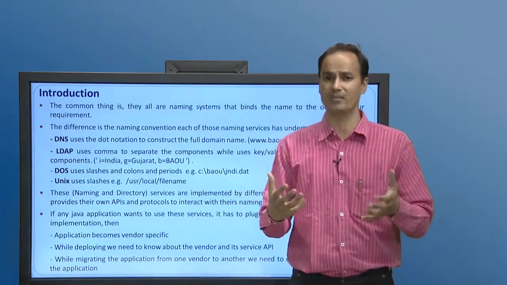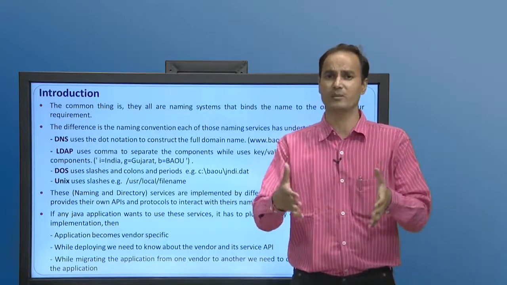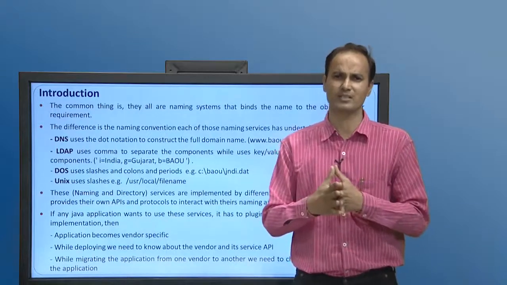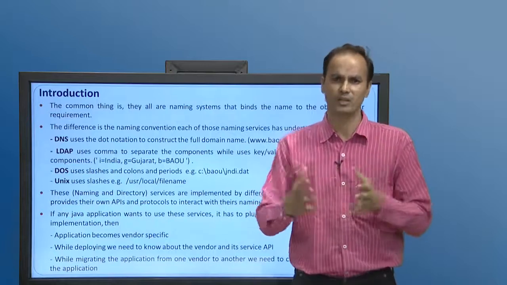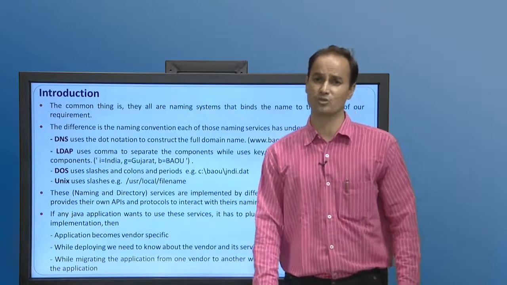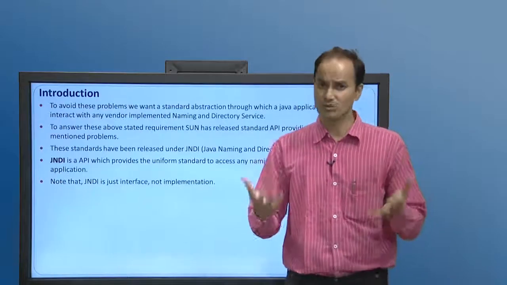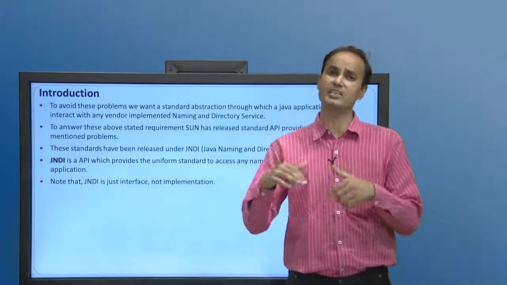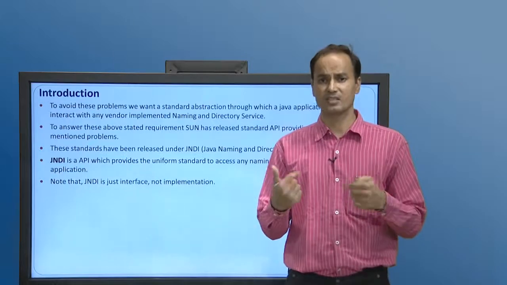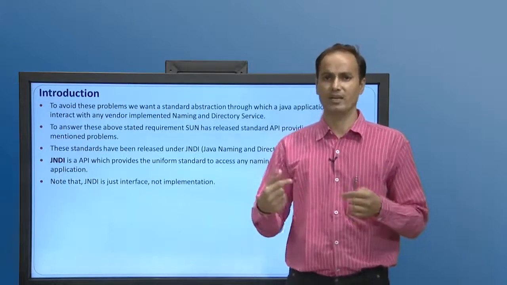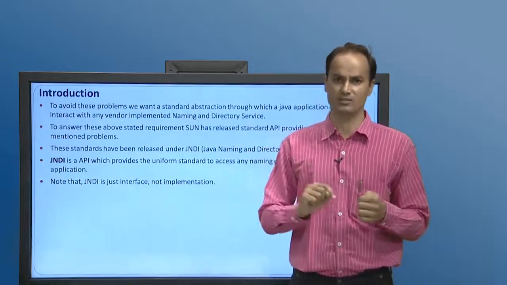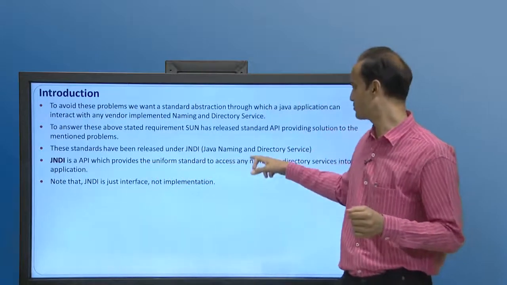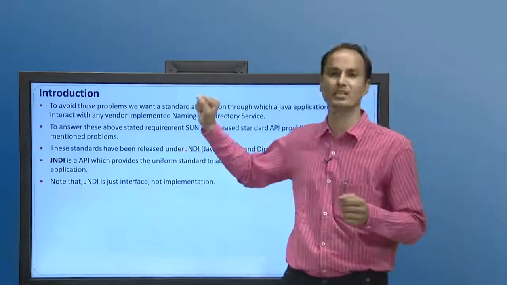As we are developing Java applications, if we have to depend on a third party for the successful execution of our application, then it would not be a good way to build an application, because dependency should not be there. So there should be a mechanism through which the Java application can access the underlying naming and directory service irrespective of vendor. Such a solution was delivered by Sun in terms of the JNDI specification. So what is JNDI? Simply, JNDI is an API which provides uniform standards to access any naming or directory service in the application.